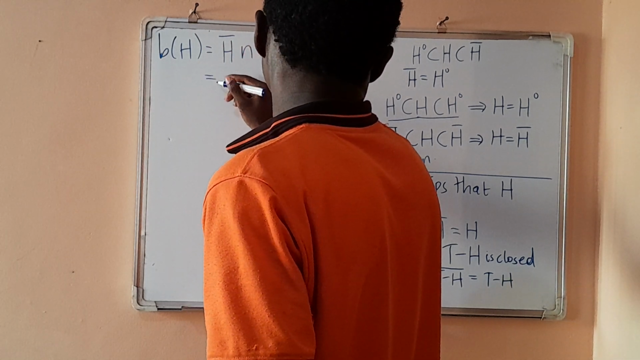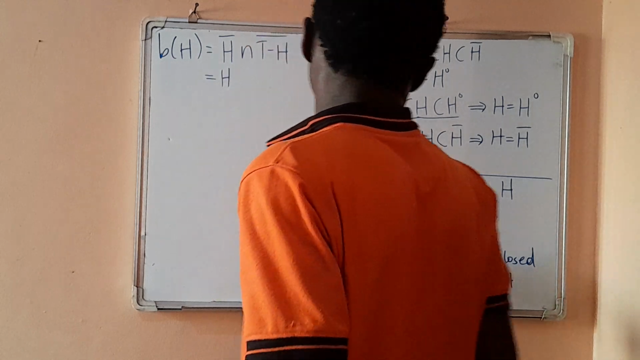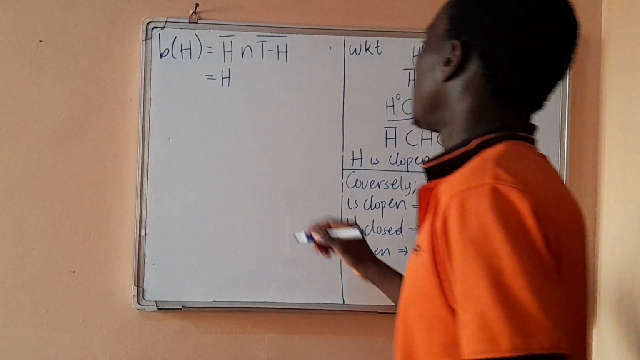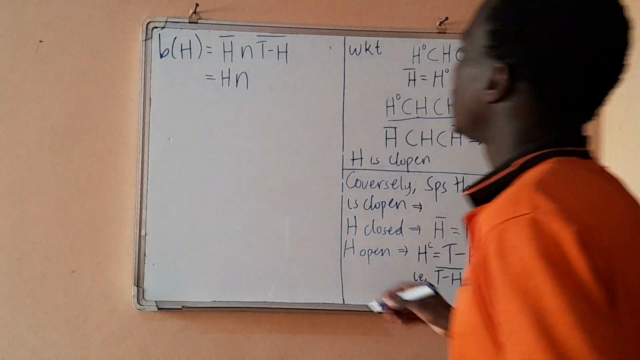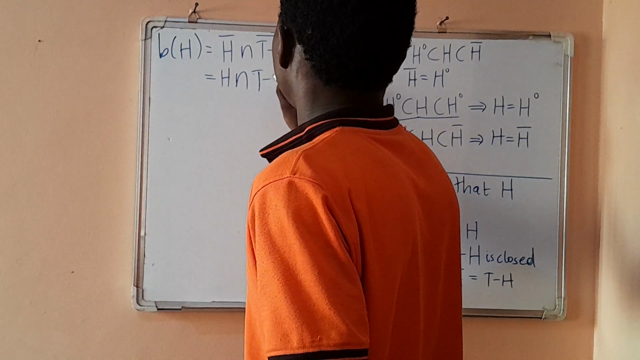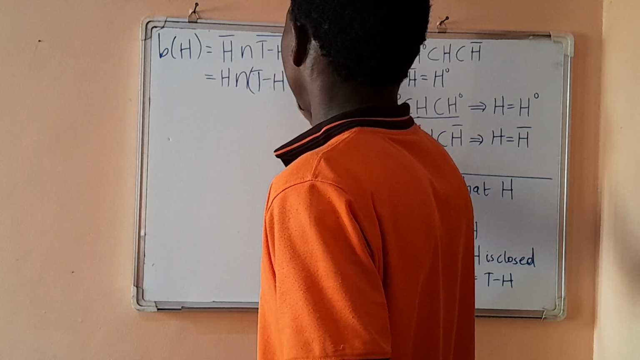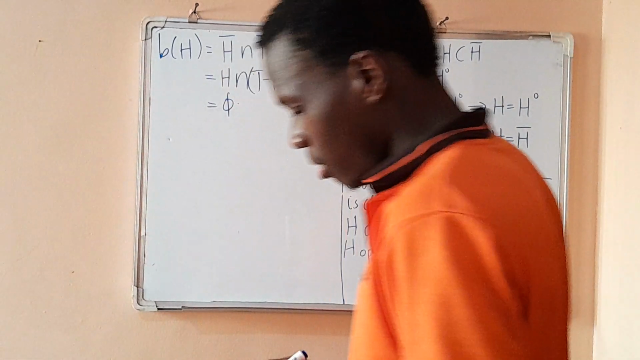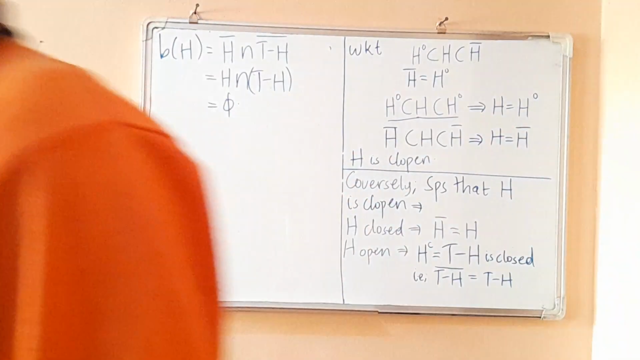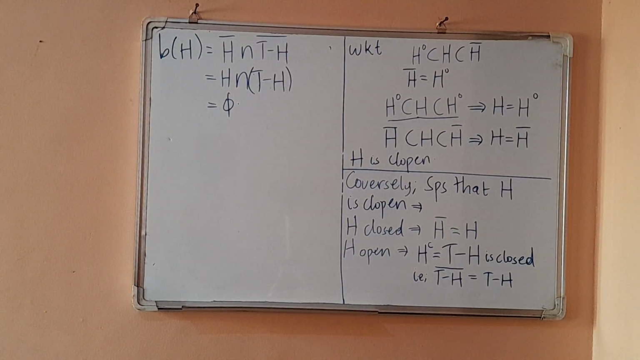So the closure of H is H, and the closure of T minus H is T minus H. So we have the intersection of H and its complement, and this is an empty set. So we are done.